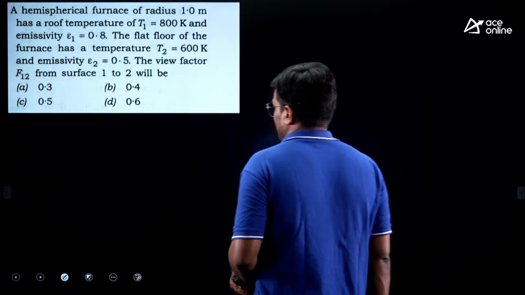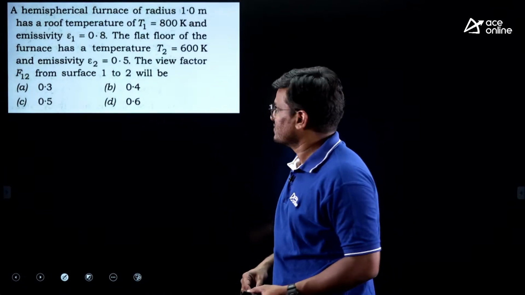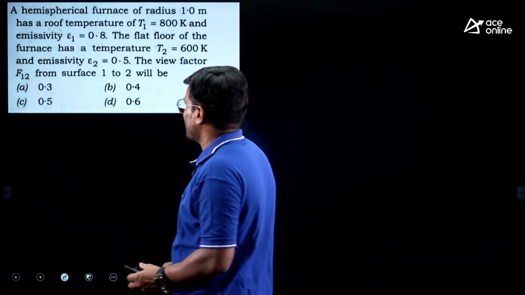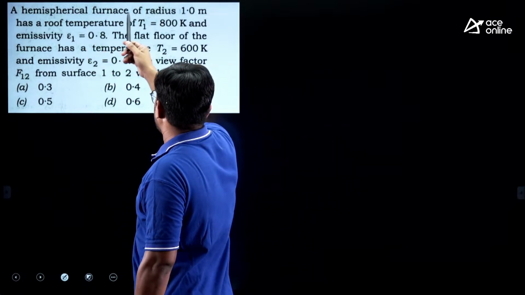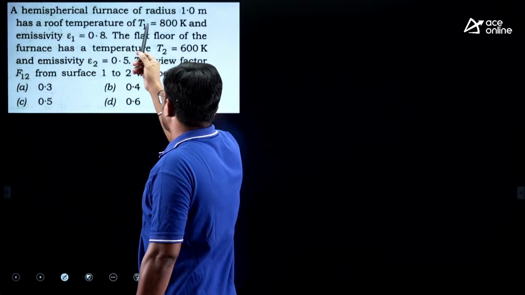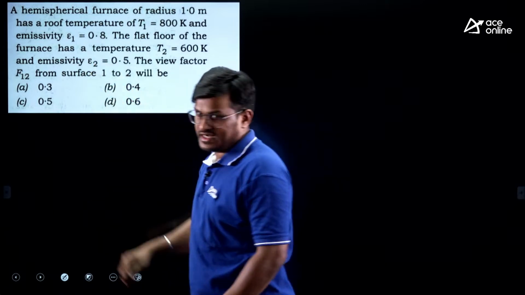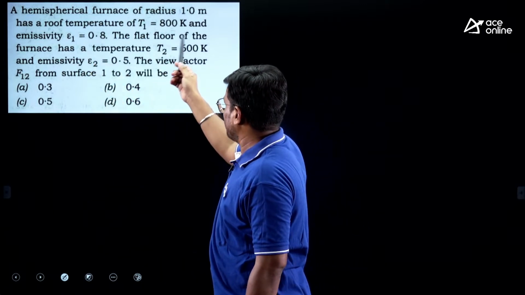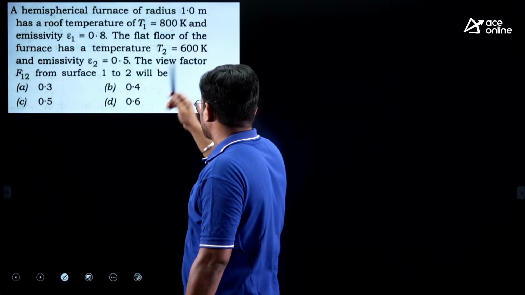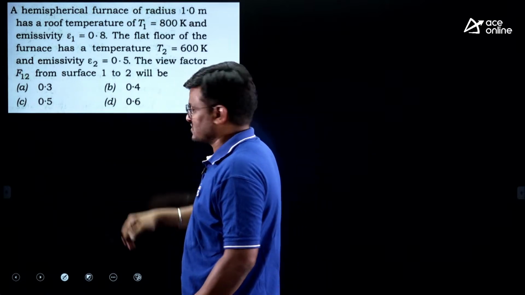Next point. Listen carefully. This is from radiation. A hemispherical furnace of radius 1 meter has a roof temperature T1 of 800 Kelvin and emissivity 0.8. The flat floor of the furnace has a temperature of 600 Kelvin, emissivity 0.5. Find the view factor F12 from surface 1 to 2.